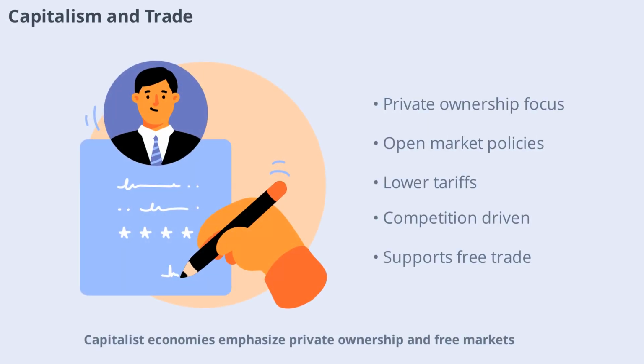Capitalist economies emphasize private ownership and free markets. In these systems, individuals and businesses make most economic decisions, and the government's role is often limited. This leads to trade policies that favor open markets, minimal restrictions, and competition. Countries like the United States and the United Kingdom typically support free trade agreements and lower tariffs, aiming to maximize efficiency and consumer choice. The capitalist approach has shaped many of the world's major trade organizations and agreements.